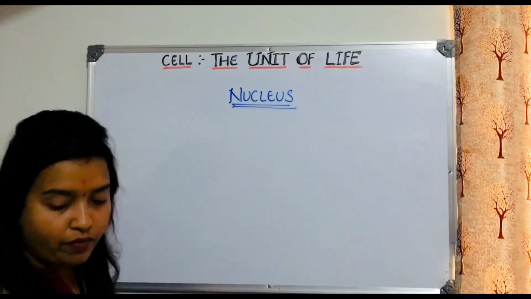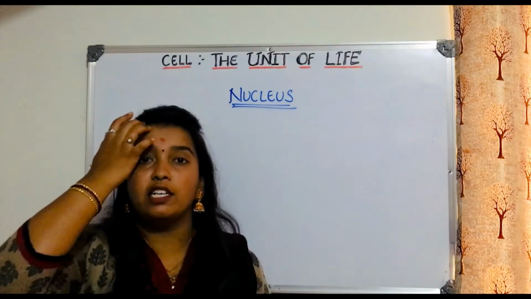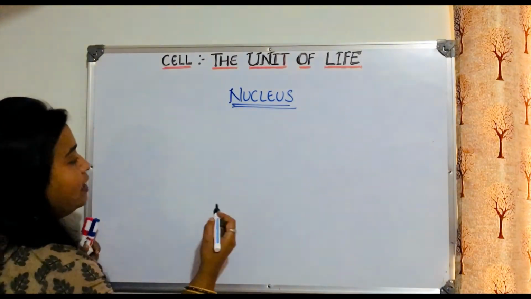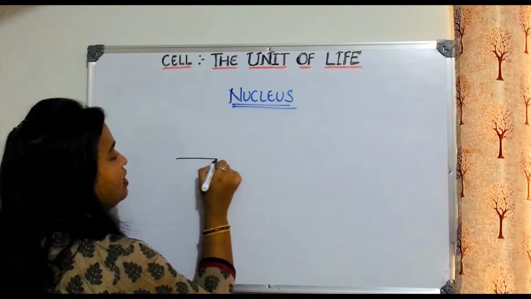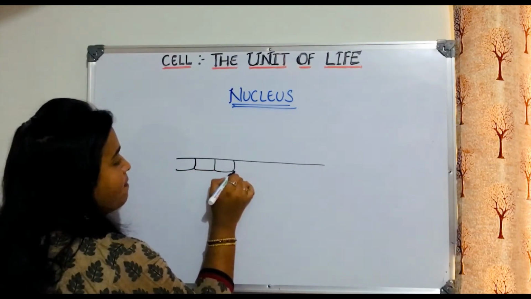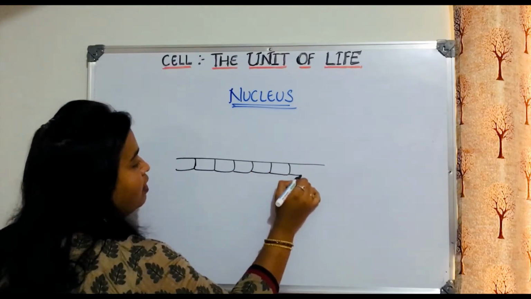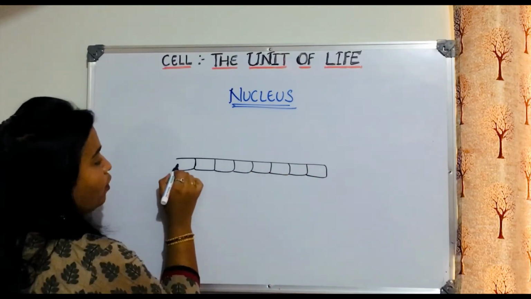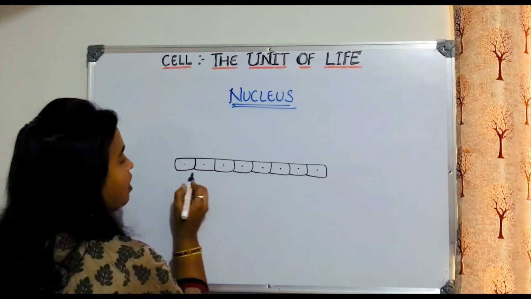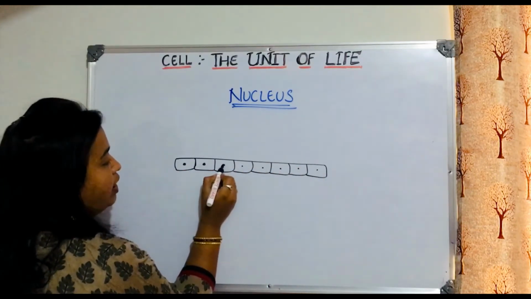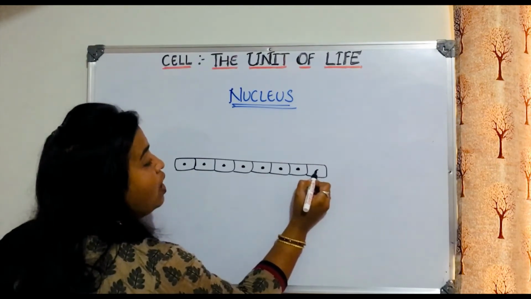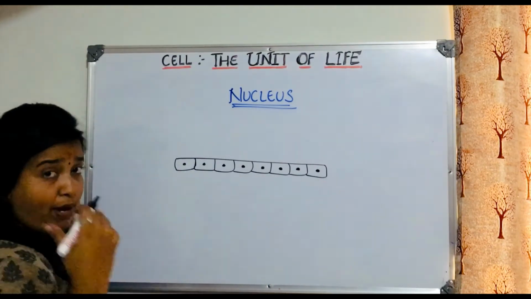Okay, now see what will happen is in case of fungus, usually the bread molds, what you can see is that, usually let us consider this is the cell. These are cells like this. Then each cell will have a nucleus. I will make it a little bit bigger so that you will understand it clearly. So what I am showing now is how a cell will have many nuclei.